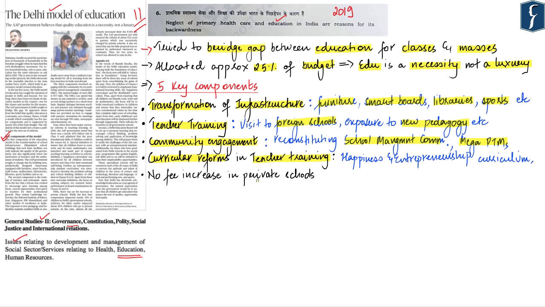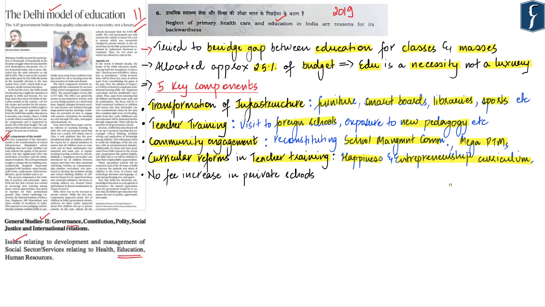Therefore, special initiatives were taken to ensure that all children learn to read, write, and do basic mathematics so that they are not demotivated when they go to higher classes. Additionally, a happiness curriculum was also launched for all the children between nursery to class 8 in order to focus on their emotional well being. Furthermore, an entrepreneurship mindset curriculum was designed for children in classes 9th to 12th in order to develop their problem solving and critical thinking abilities.